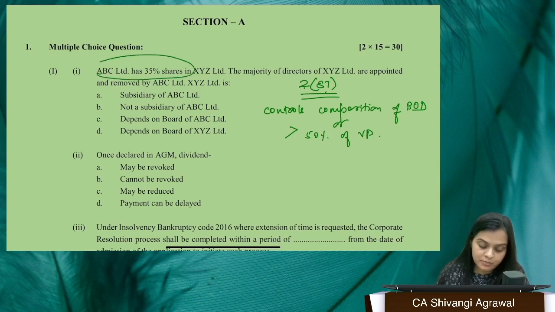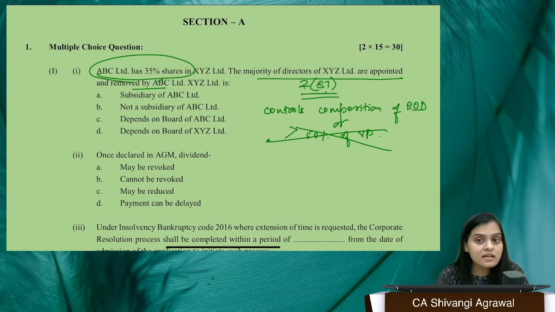Although this particular company doesn't fulfill the second criterion, since the majority of directors are appointed and removed by ABC Limited, that means it is completely controlling the composition of the board of directors, and hence XYZ Limited can be completely and absolutely called the subsidiary of ABC Limited. So, what will be our correct answer? It will be option A.